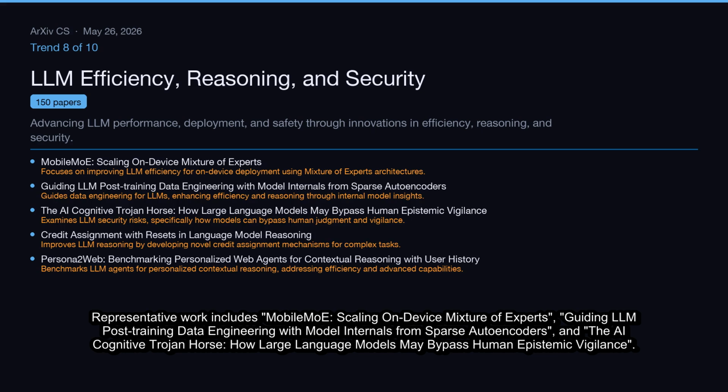Representative work includes mobile MOE, scaling on-device mixture of experts, guiding LLM post-training data engineering with model internals from sparse autoencoders, and the AI cognitive Trojan horse, how large language models may bypass human epistemic vigilance.